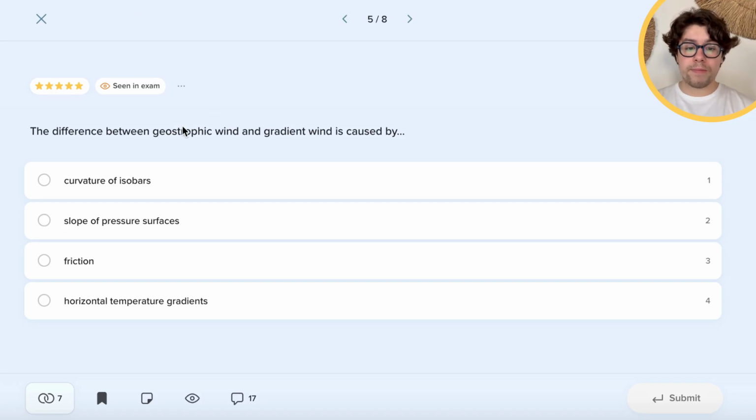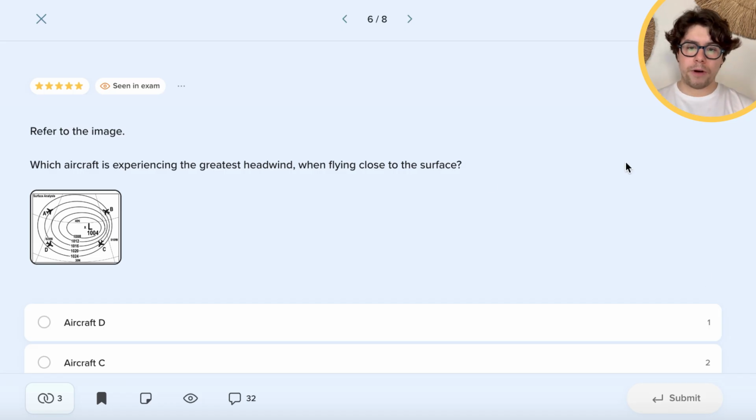So of course the difference between geostrophic and gradient is the addition of the centripetal force, which has to do with the curvature of the isobars or with the turning of the air around the pressure systems.